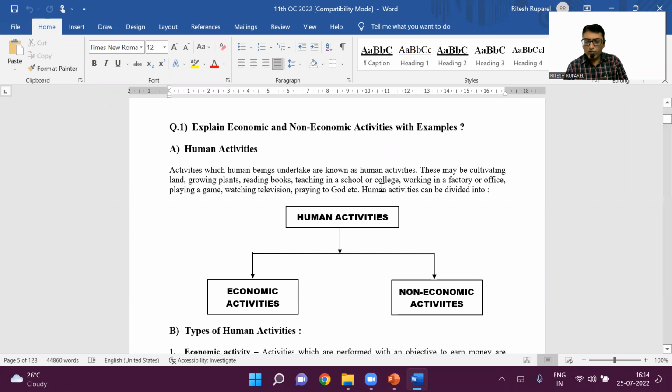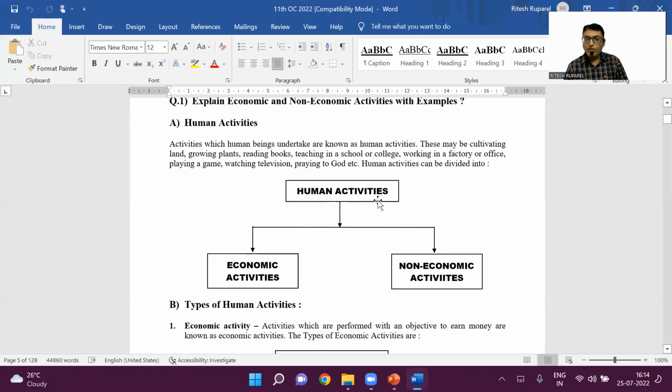Whenever the question comes in the exams, we expect you to draw this chart: human activities, economic and non-economic. Now, let us understand what is human activity first. Any activity which is done by a human is called human activity.